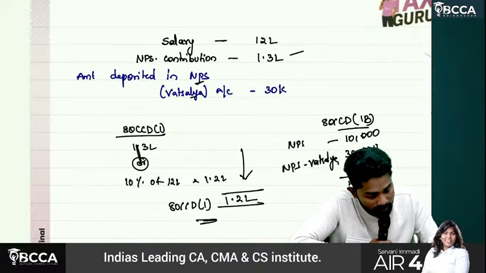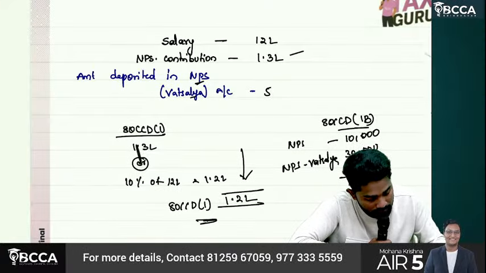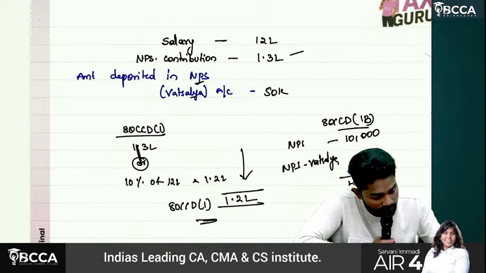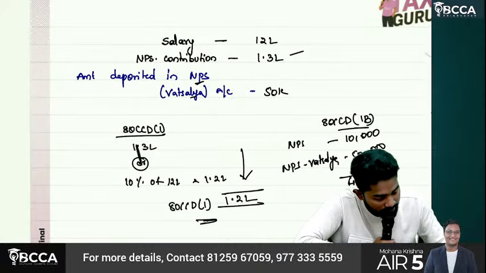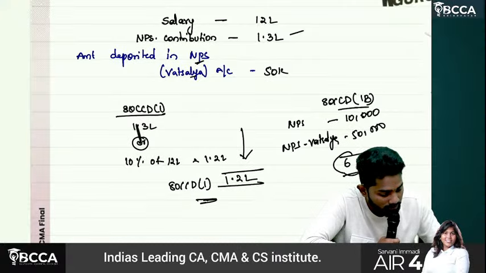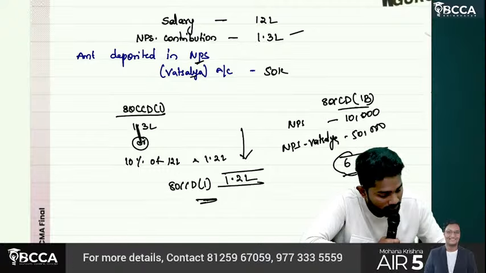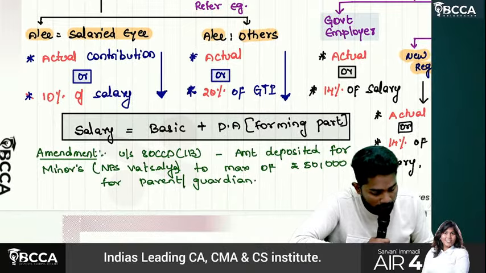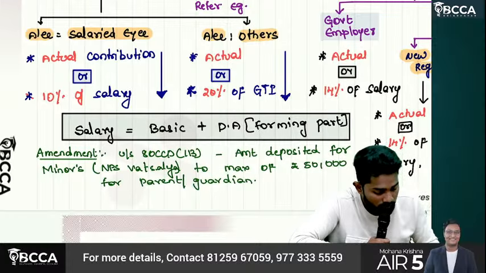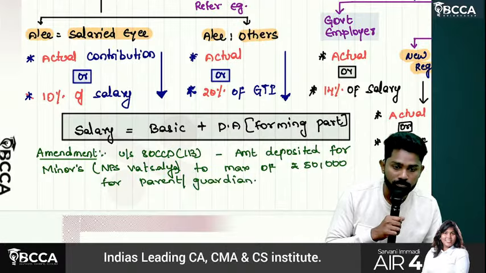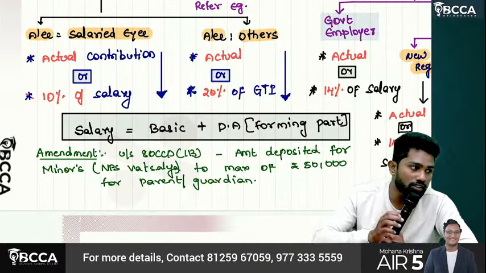Let's say here the Vatsalya account contribution is 50,000. Here how much are the NPS Vatsalya amounts? 50,000. Total coming to how much? 60,000. Can you claim 60,000 under 80CCD(1B)? No. It is restricted to how much? 50,000. Restricted to 50,000. So are you able to understand this amendment? Okay. Write down this point, sir. Amount deposited for the minor's benefit under the NPS Vatsalya account to a maximum of rupees 50,000 is allowed as deduction for the parent or guardian. You can write it in notes or even in the concept book also write it down, sir.